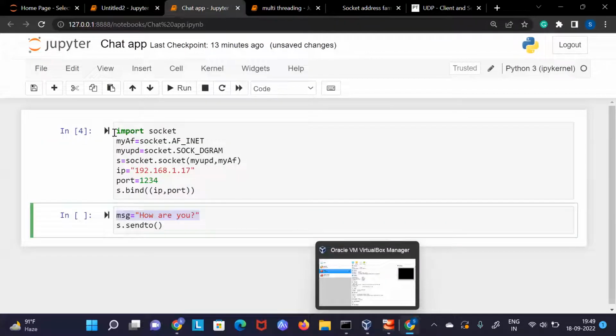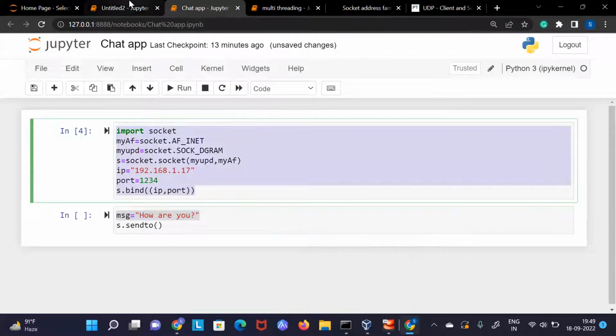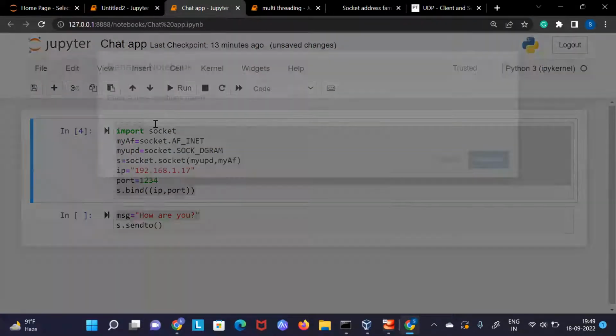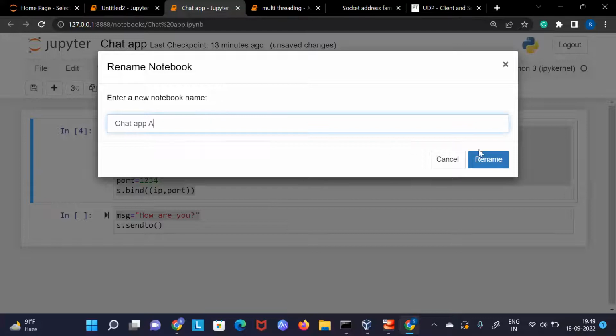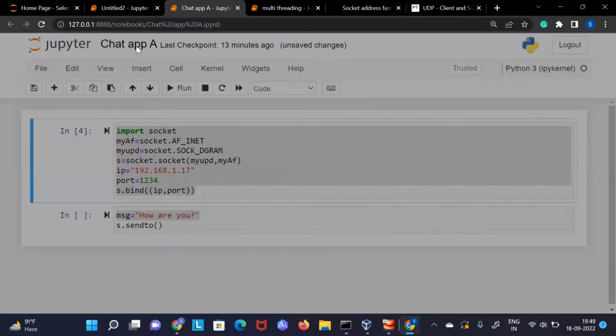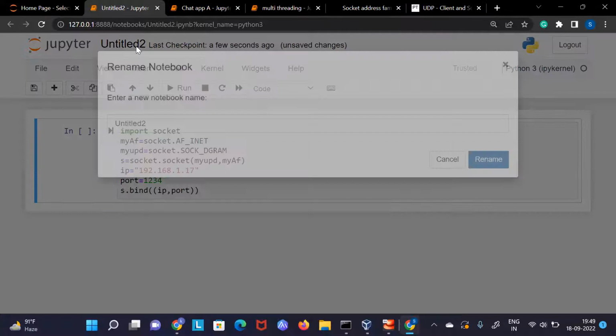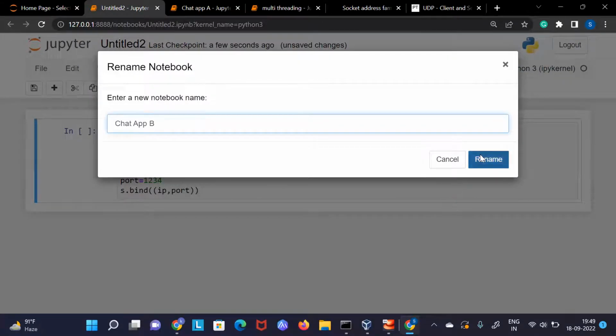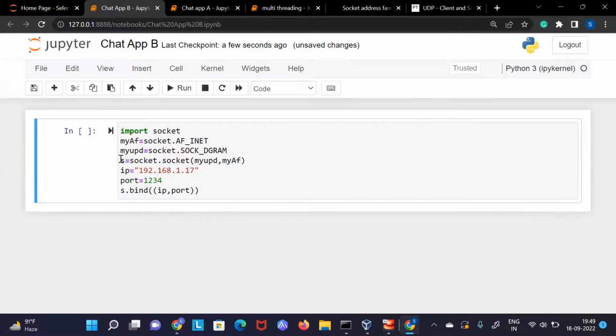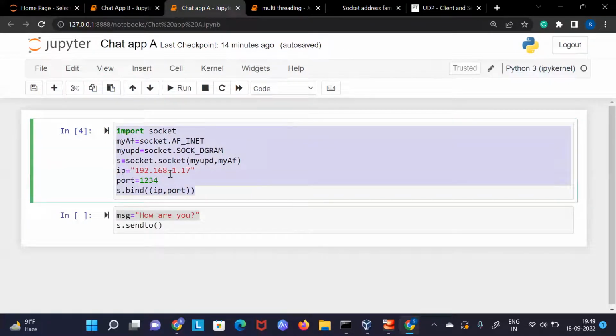Basically, I will use the same thing here also. Let's say I name it chat app A, and let's name the other chat app B. This is my B and this is my A. Now my B also has the same IP because we are on the same OS, just doing communication between two tabs. But for this one I should use a different port number, because this port number is already used by this software.